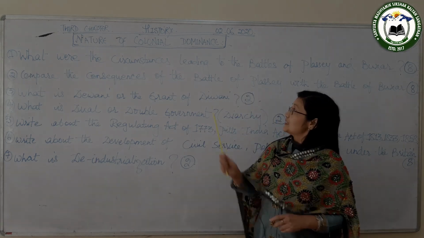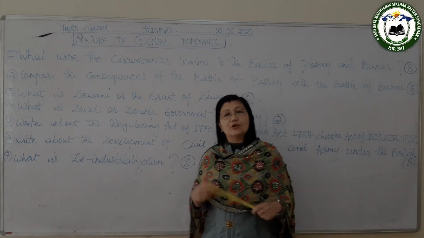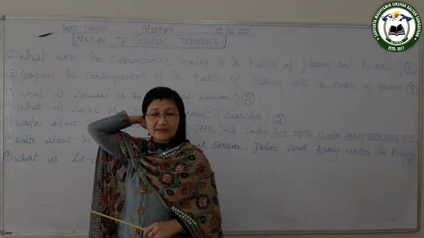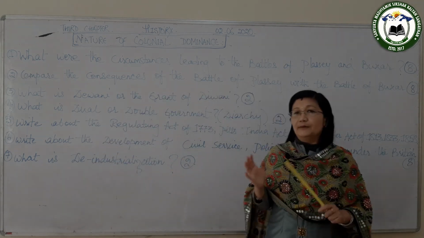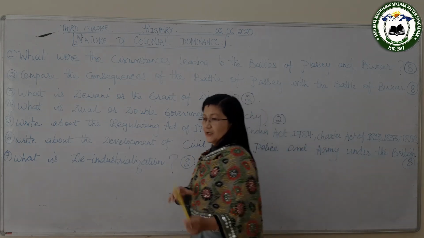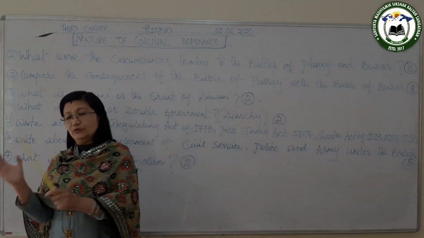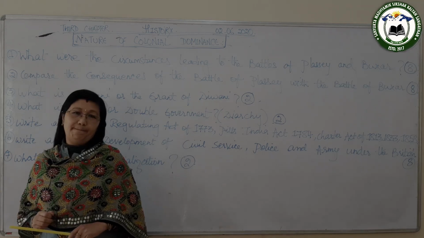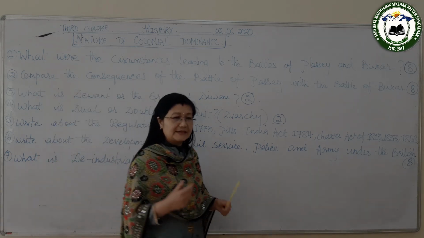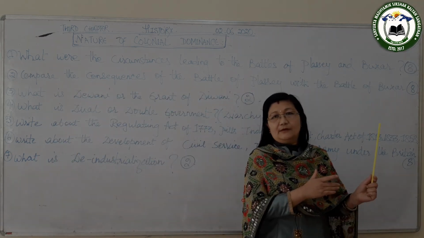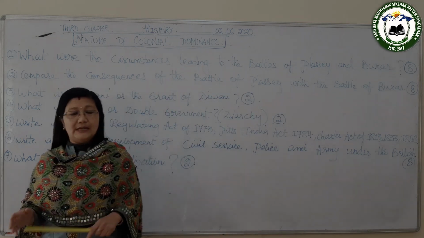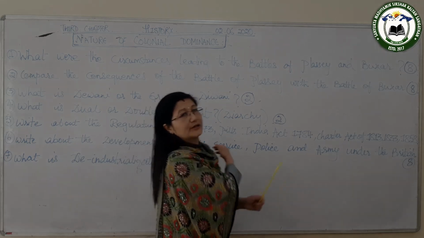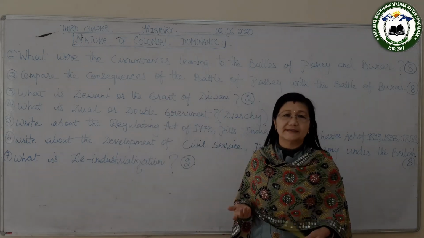So, now the causes leading to the Battle of Buxar are: number one, Mir Qasim shifted his capital from Murshidabad to Monghyr. And the British thought that he wanted to be away from the British, so they were quite angry with him. And another reason was he tried to modernize the army, and this was not liked by the British.